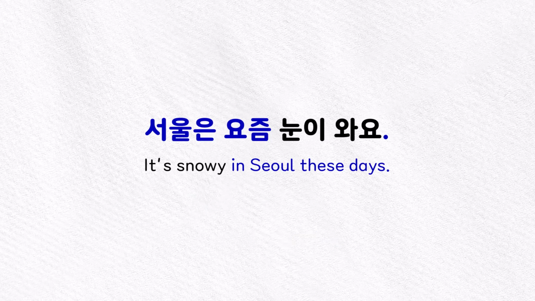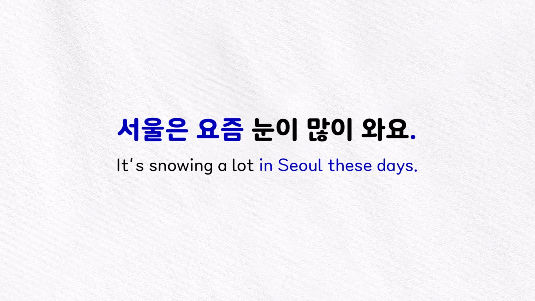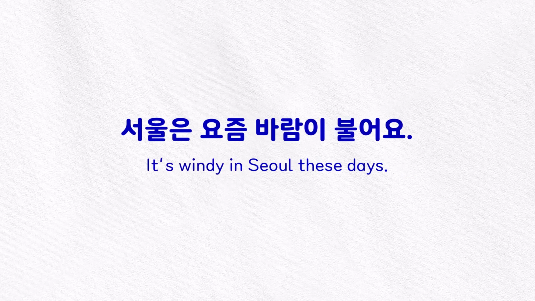Now, the beginning of July is monsoon season in Korea, and it rains a lot. So to talk about raining a lot, we can use the word 많이, which simply means a lot. So we can say 서울은 요즘 비가 많이 와요. It's raining a lot in Seoul these days. 서울은 요즘 눈이 많이 와요. It's snowing a lot in Seoul these days. So we can use 많이 in front of the verb 와요 to say that it's raining a lot or it's snowing a lot.